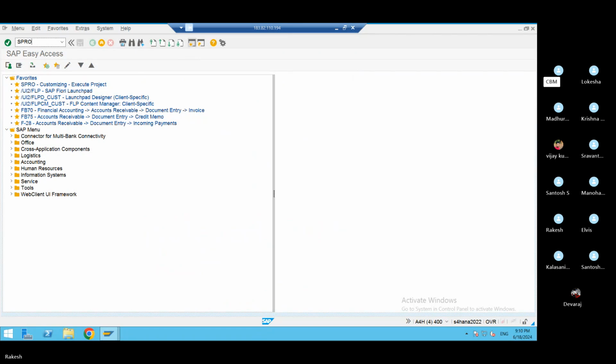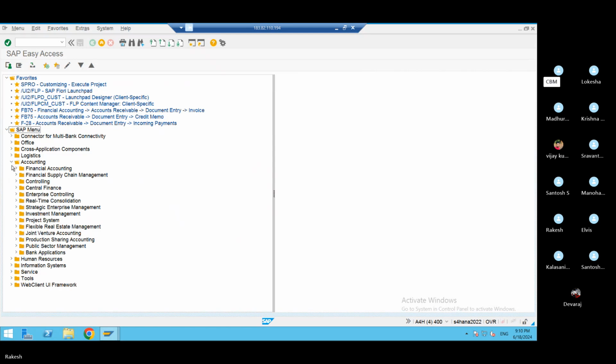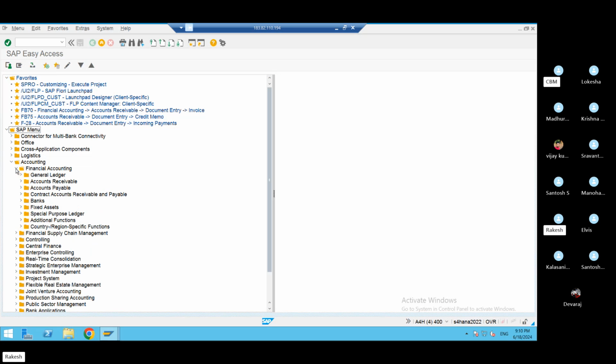Below here, below accounting. Logistics below. Accounting. Go to financial accounting. Go to asset accounting, fixed assets. Fixed assets. Go to periodic processing.